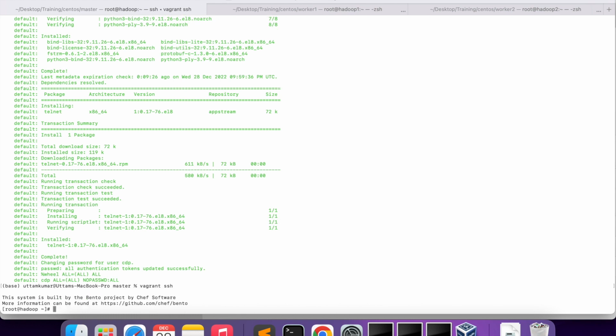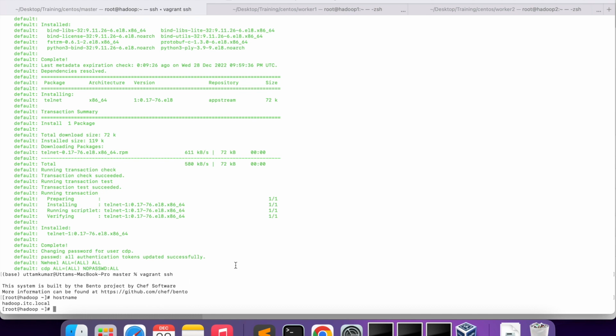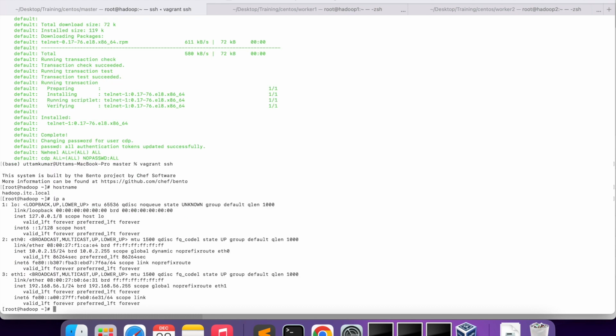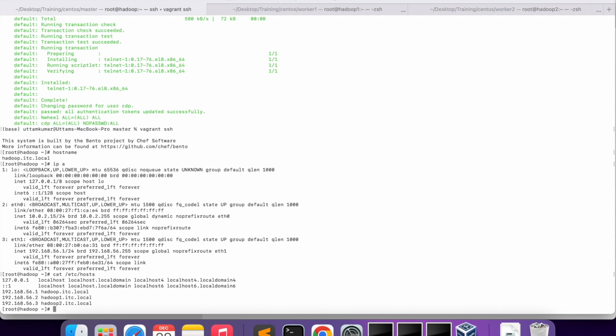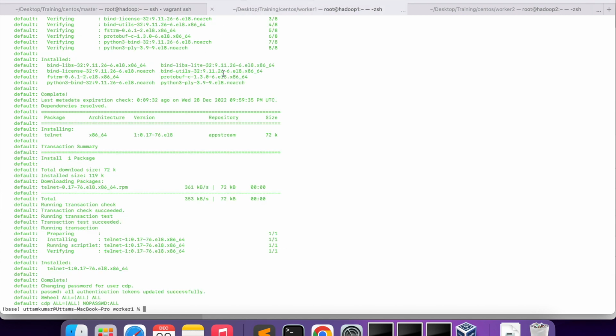You see the host name, it set the host name. Let's check the IP, it set the IP, and let's see the host file. It set the host file as well. This is what we needed, and we also disabled SELinux, so everything is done. Here also it's done.